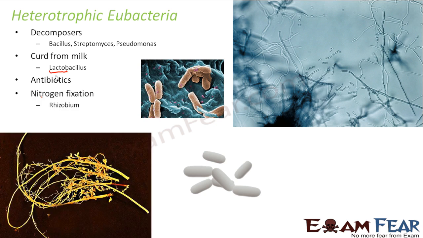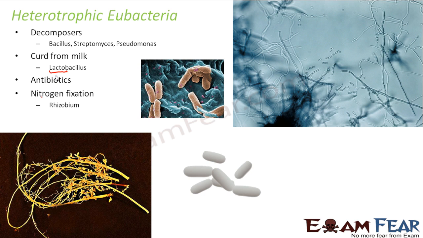They help in nitrogen fixation. So how do they help in nitrogen fixation? Okay, we will have a look at that. So how and where do these kind of bacteria help in fixing nitrogen? Now first of all, we know that nitrogen is something which is very much beneficial to the plants. It helps the plants for their growth. It is one of the macronutrients for plants, right?